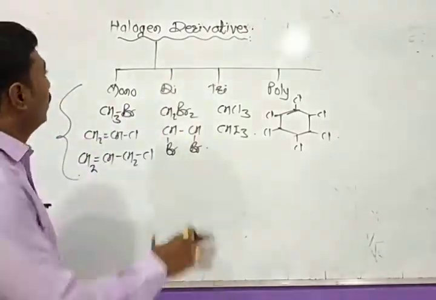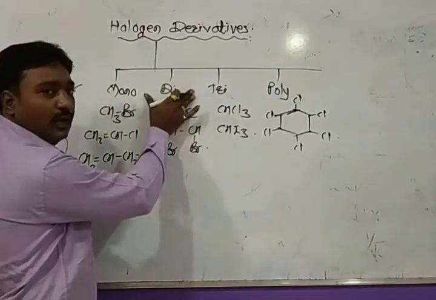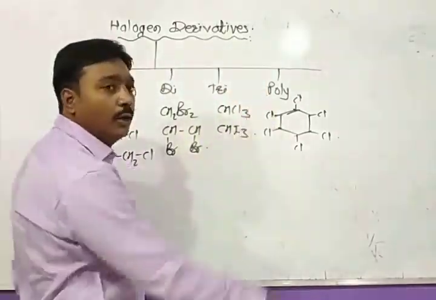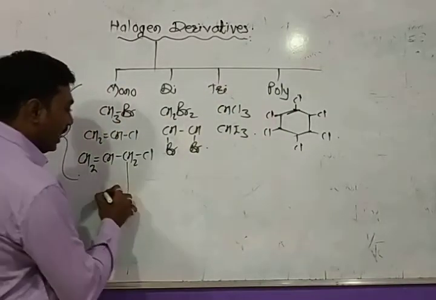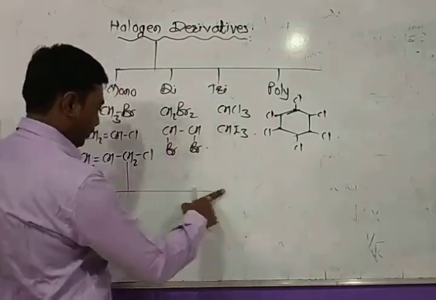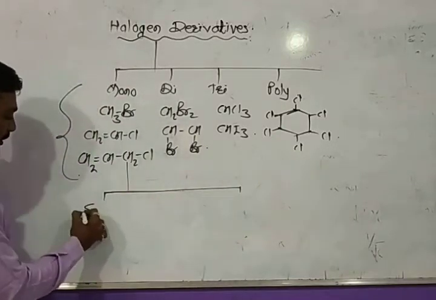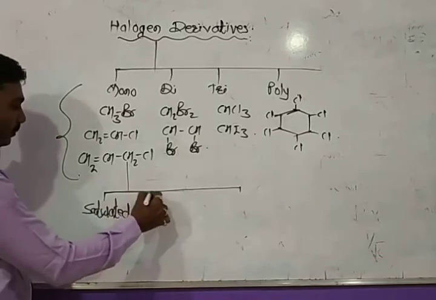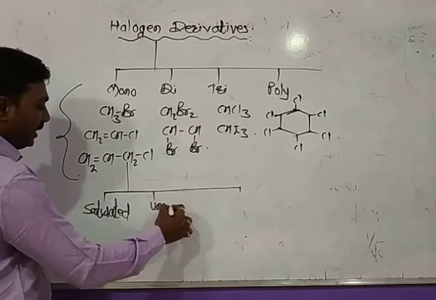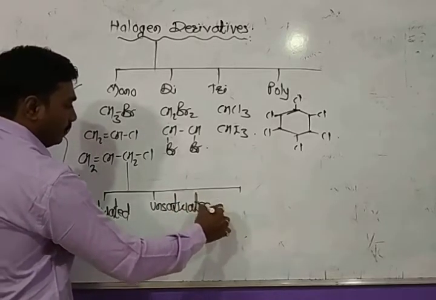Okay. Now the halogen derivatives are classified as monohalogen derivatives, dihalogen derivatives, trihalogen derivatives, and polyhalogen derivatives. Now the monohalogen derivatives are further classified as saturated halides and unsaturated halides.